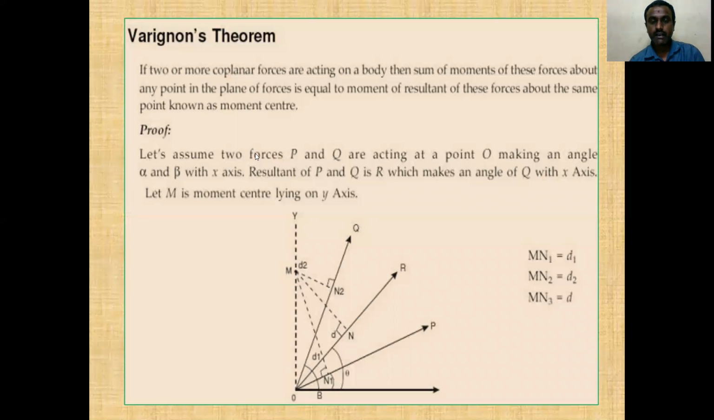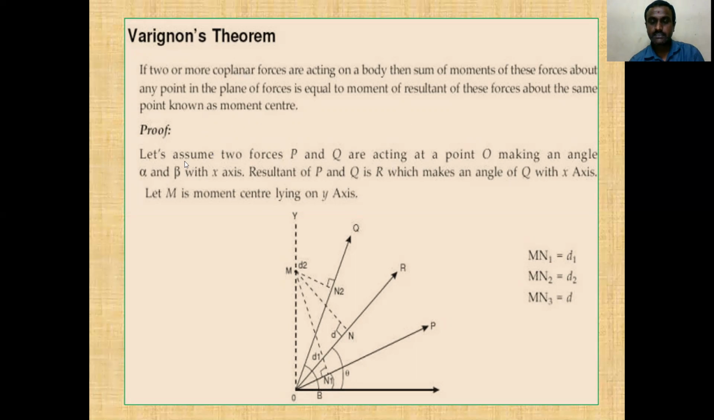Then we go for Varignon's theorem. If two or more coplanar forces act on a body, then the sum of moments of these forces about any point in the plane is equal to the moment of the resultant of these forces about the same point, which is known as the moment center. The theorem says that for two or more coplanar forces acting on a body, the sum of the moments of these forces about any point in a plane equals the moment of the resultant of the forces about the same point, known as the moment center.